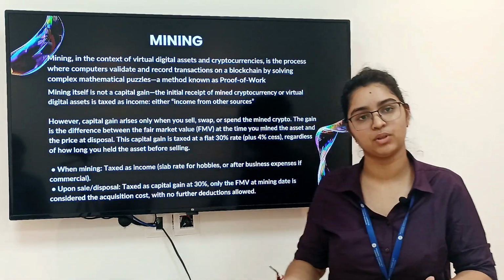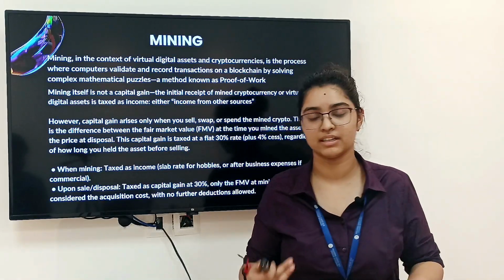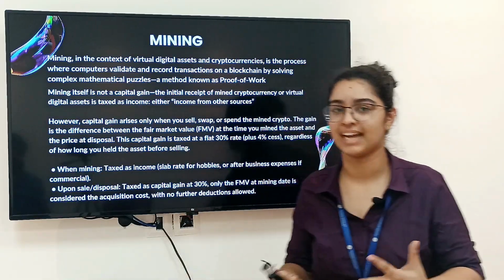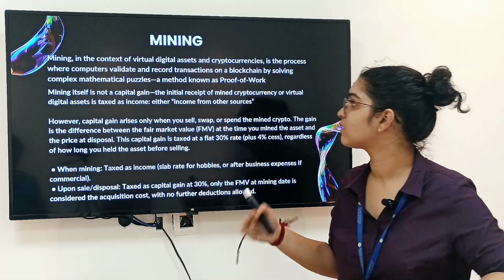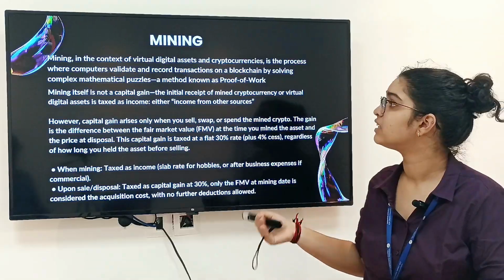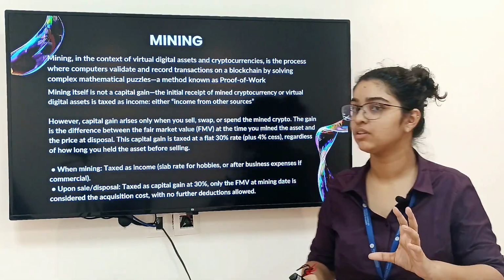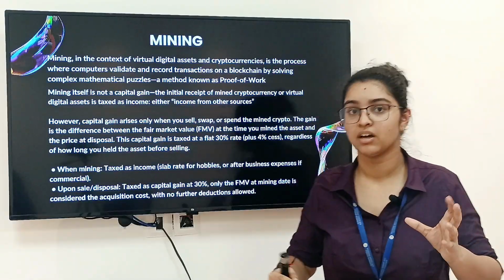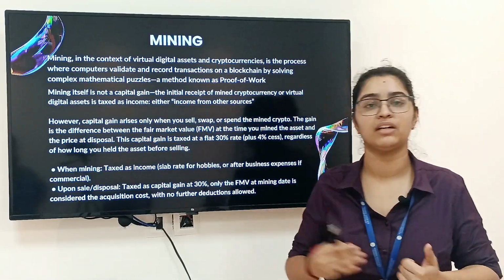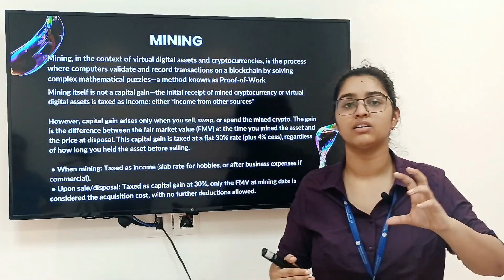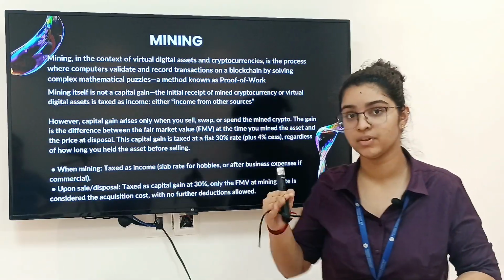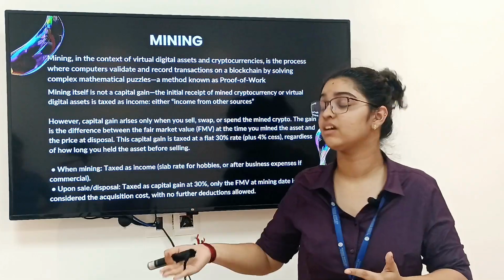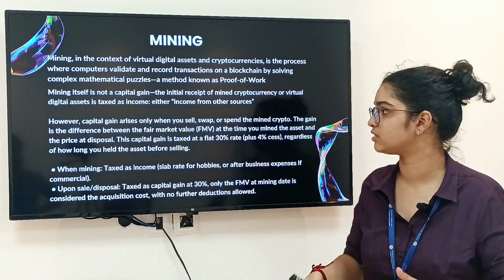In the world of cryptocurrencies and online currencies, there is also a concept of mining. So what exactly is mining? Mining in the context of virtual digital assets is a process wherein computers validate and record transactions on a blockchain. There will be a technology where you get to solve puzzles, something difficult in the system, you need to crack those codes and go deeper into the system, and there you will be able to gain the cryptocurrencies.